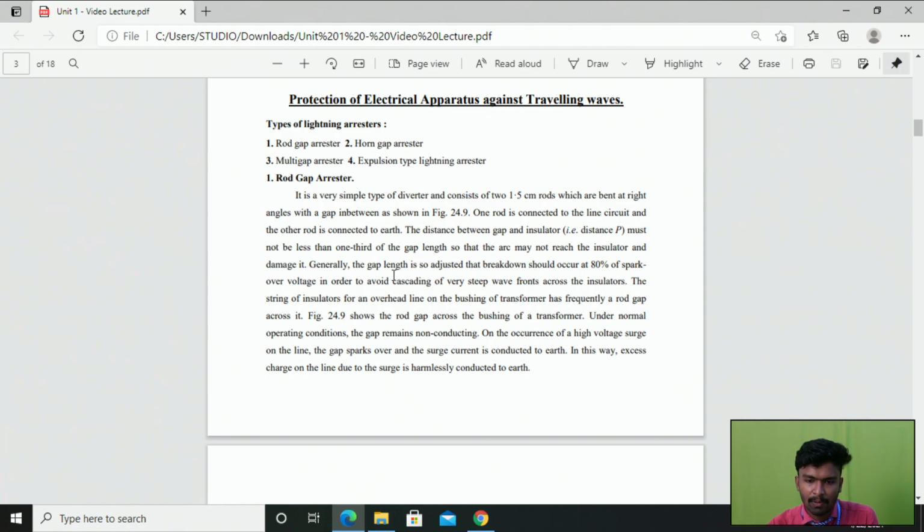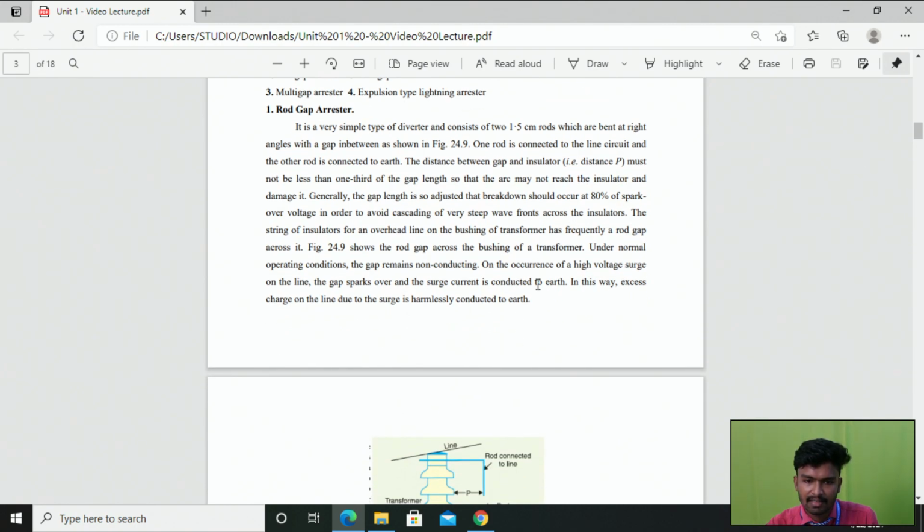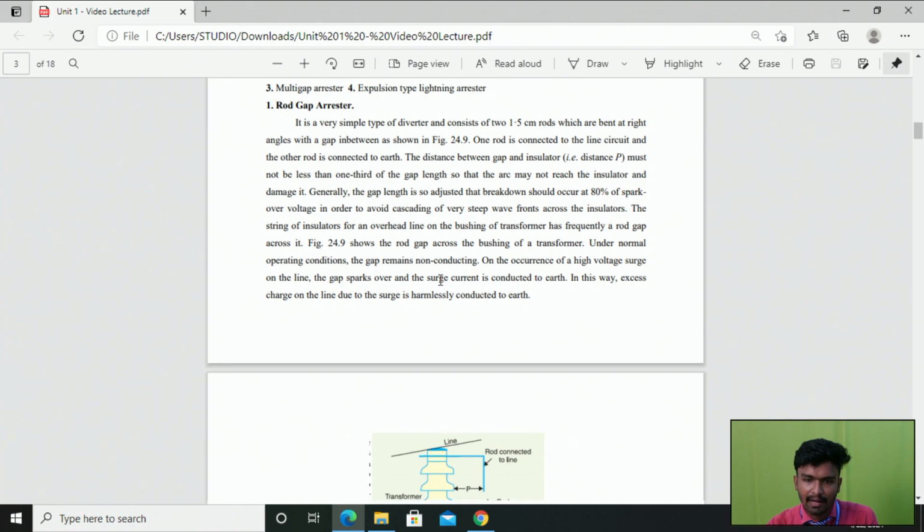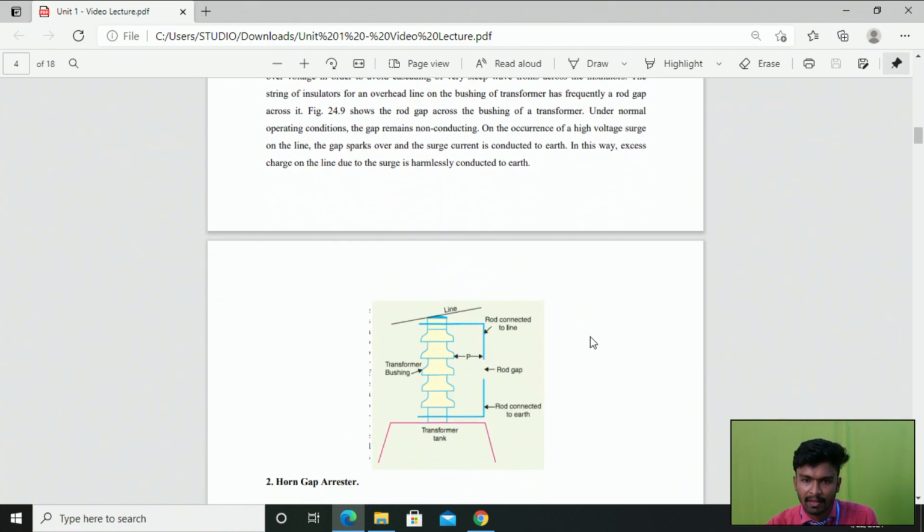Generally the gap length is adjusted so that the breakdown occurs at 80% of spark over voltage, in order to avoid cascading of very steep wave fronts across the insulators. In the string of insulators for an overhead line, and the bushing of a transformer, there is frequently a rod gap across it. You can look at this diagram here, which shows the rod gap across the bushing of the transformer.